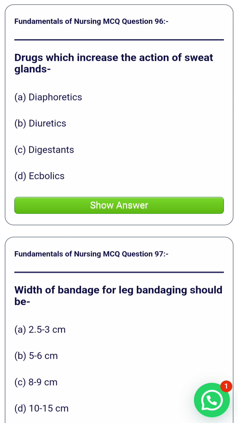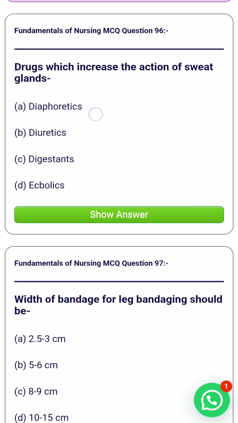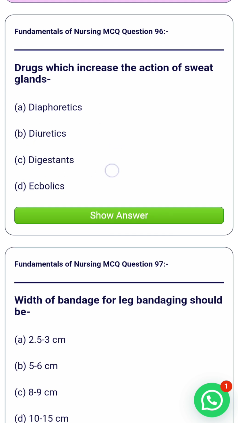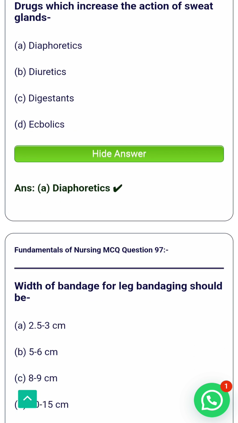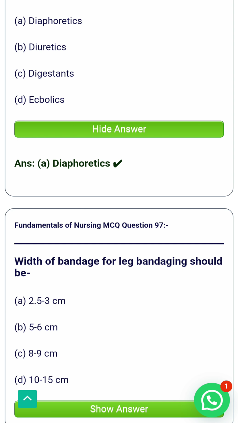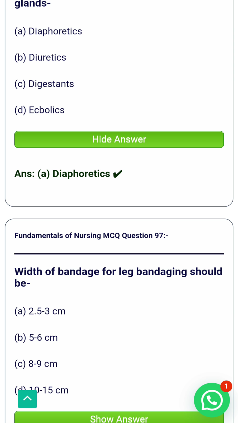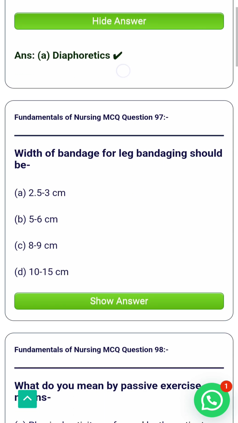Drugs which increase the actions of sweat glands. Option A, diaphoretics. B, diuretics. C, digestants. D, antacids. The correct answer is option A, diaphoretics. Diaphoretics are substances that promote sweating by stimulating the sweat glands. These are used to reduce fever or detoxify the body through perspiration. That's why A is the correct answer.